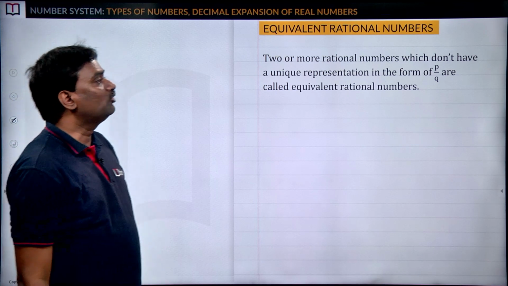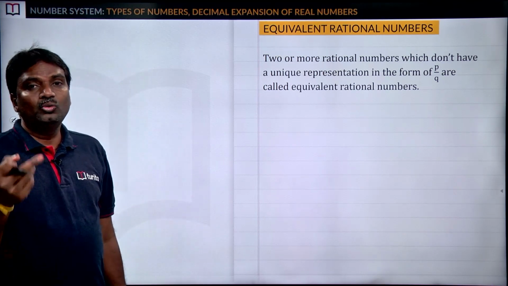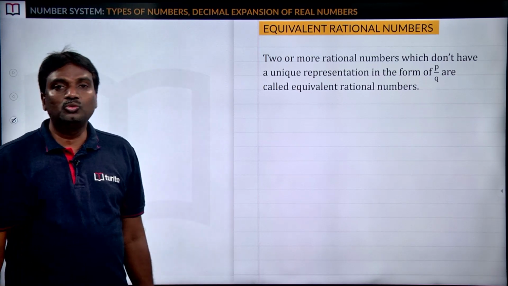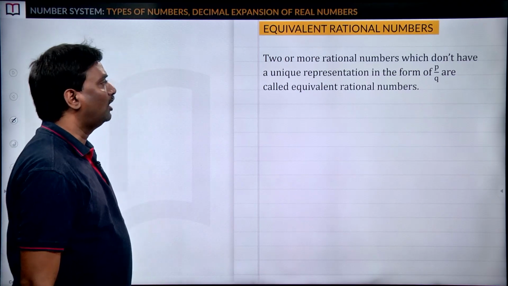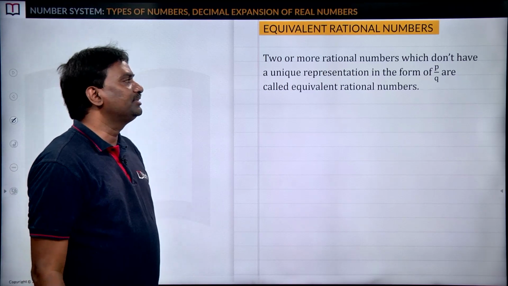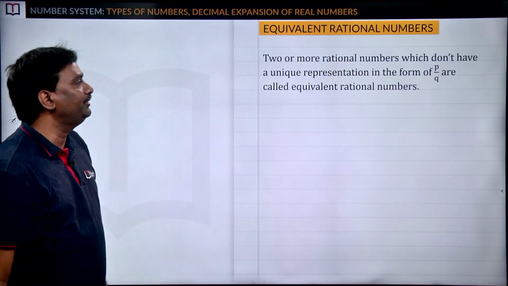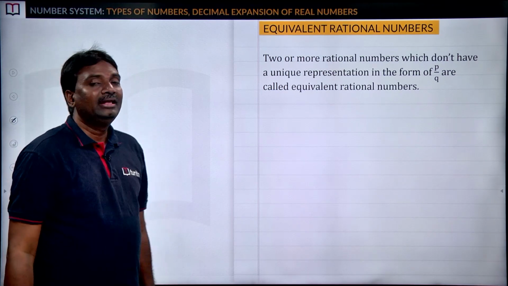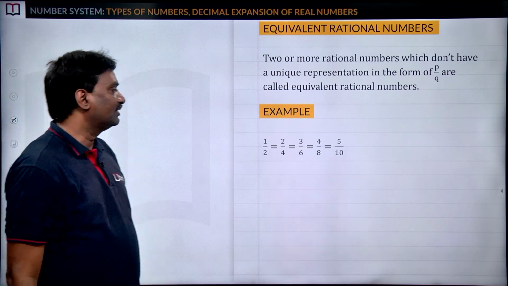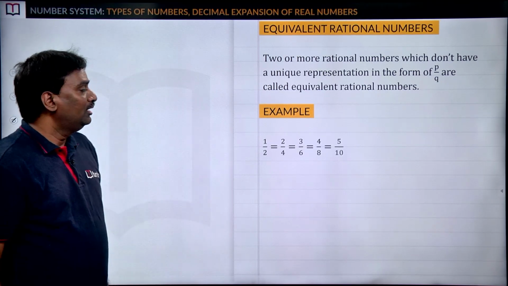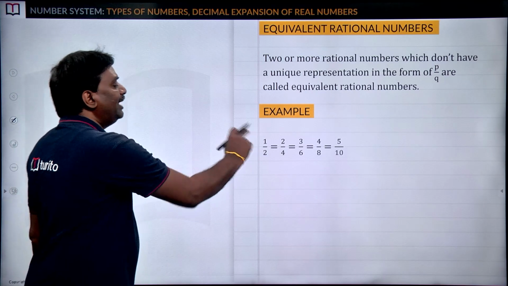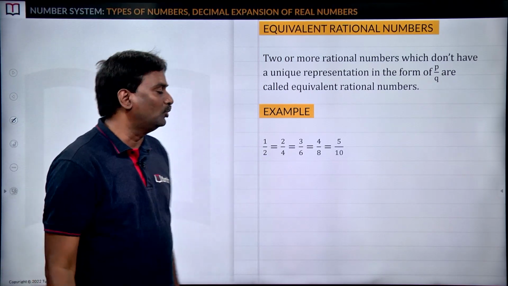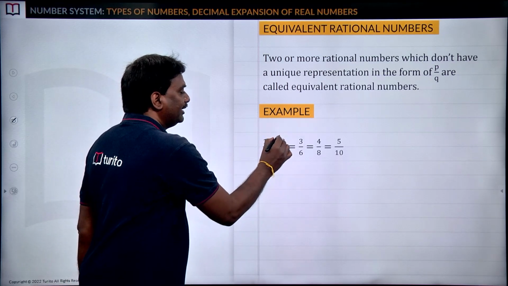Next, equivalent rational numbers. When two rational numbers are there, how can we say whether they are equal or not? Two or more rational numbers which don't have a unique representation in the form of p by q are called equivalent rational numbers. Example, if you take 1 by 2 and multiply the numerator and denominator by 2, 2 1s are 2, 2 2s are 4, we get 2 by 4.